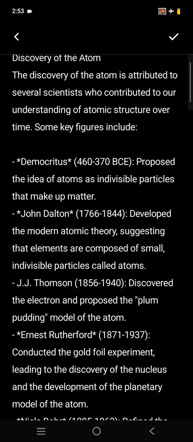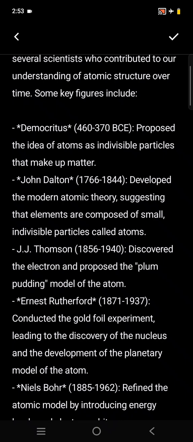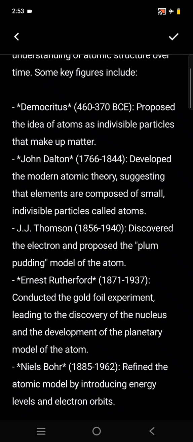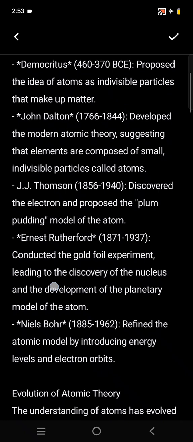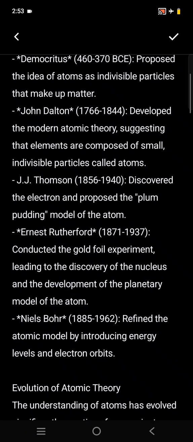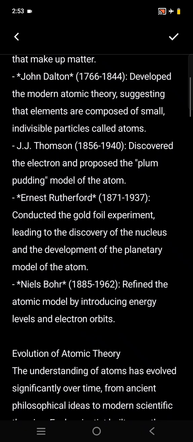He proposed two things: that an atom is an indivisible particle, and second, that atoms make the matter.